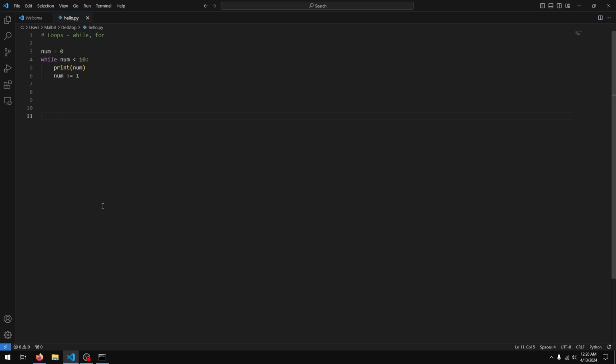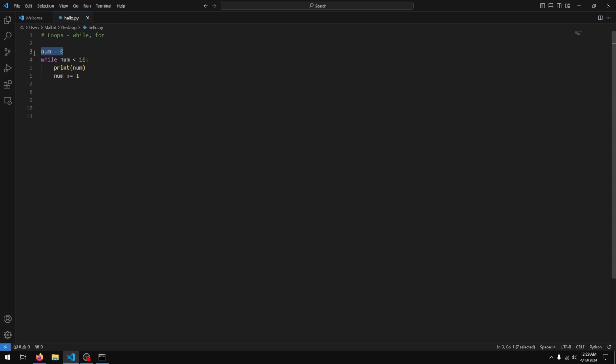We'll be continuing with loops for this lesson. I will talk about for loops specifically. Like a while loop, a for loop executes some code over and over again. The difference with a for loop in Python is that a for loop works over some sort of a collection, so a bunch of values. Let's start by translating this into a for loop.